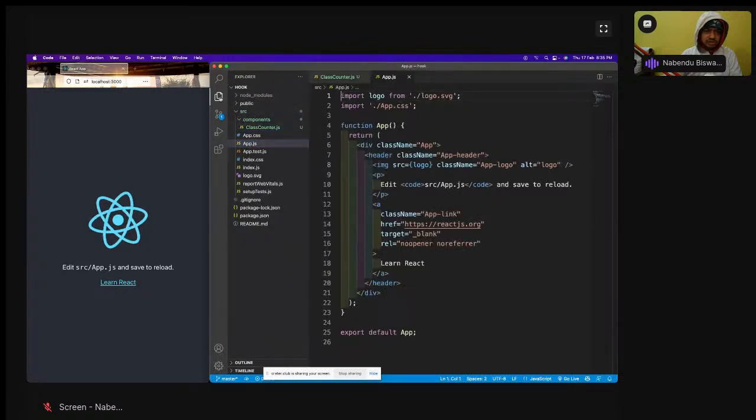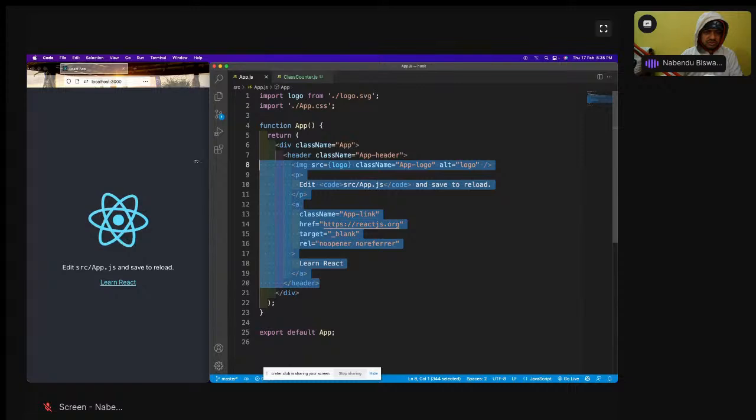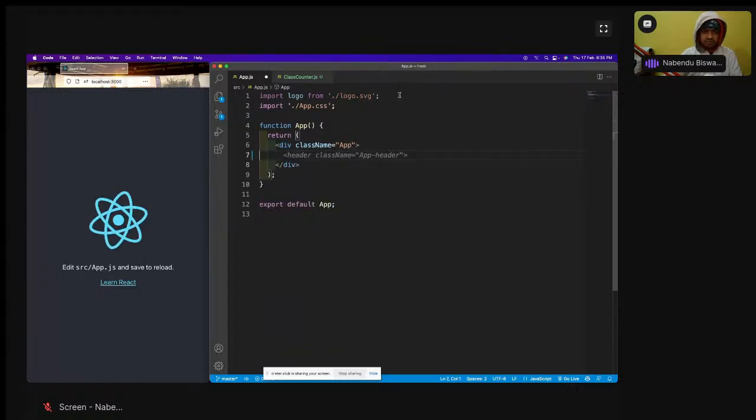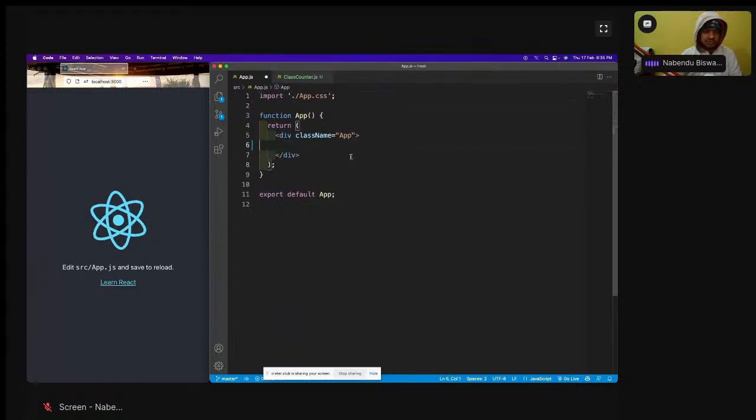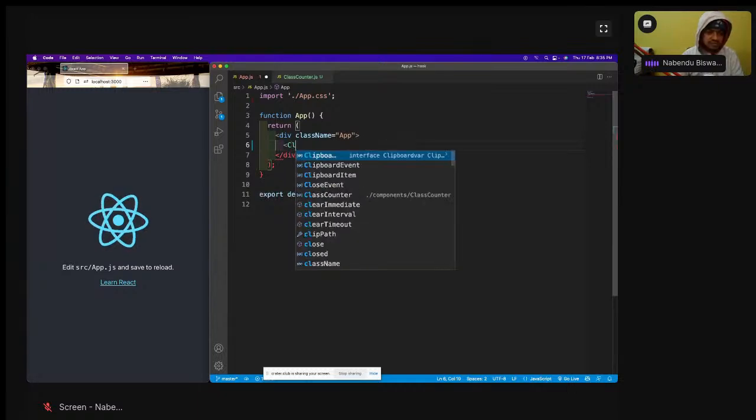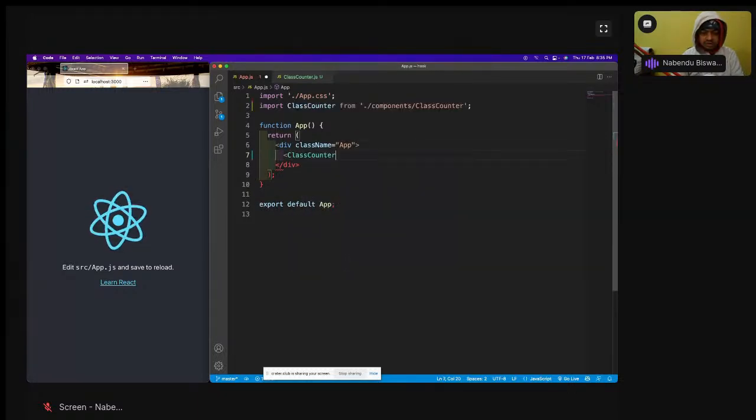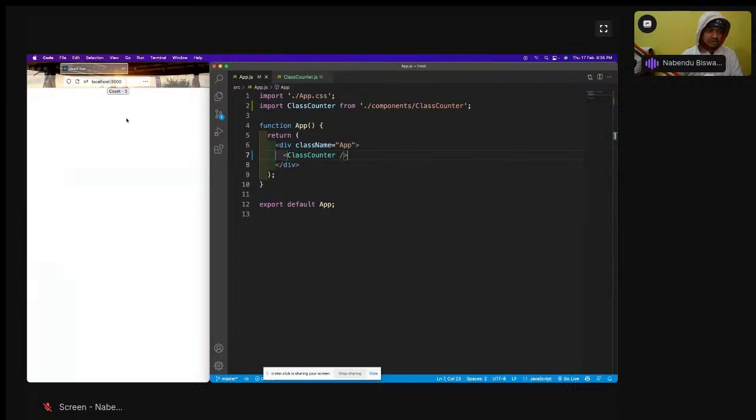So I will have to go to the App.js, and we're going to add this. I will remove all of this, and add ClassCounter like this. Save it, and it will show the count, which is 0 by default.